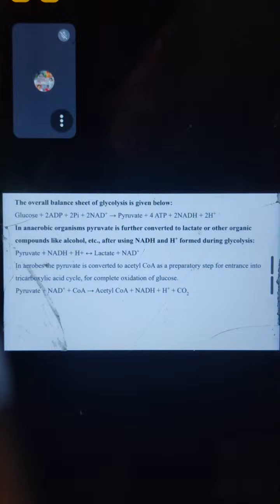In an anaerobic organism, pyruvate is further converted to lactate or other organic compounds like alcohol, after using NADH to NAD+. In aerobes, pyruvate is converted to acetyl-CoA as a preparatory step for entrance into the TCA cycle. The TCA cycle is the tricarboxylic acid cycle, where pyruvate and NAD form acetyl-CoA, and finally carbon dioxide is formed.